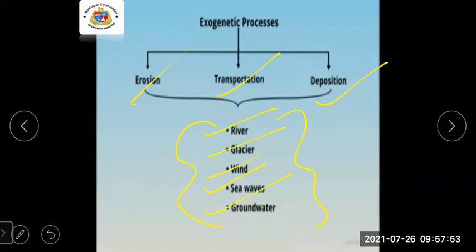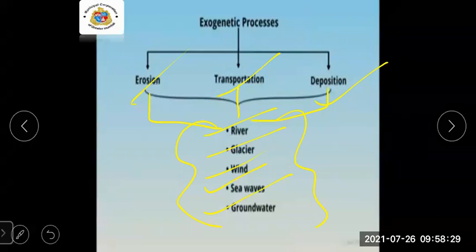Then the work of the river is divided into three parts: the erosional work of the river, and the transportation and deposition of the river.